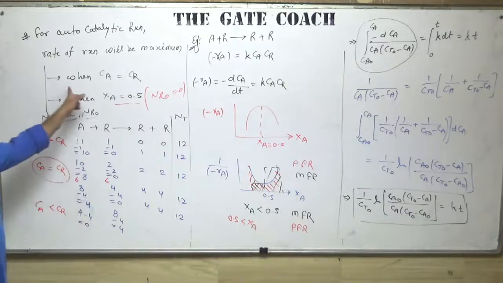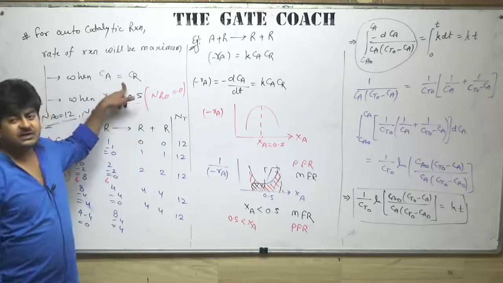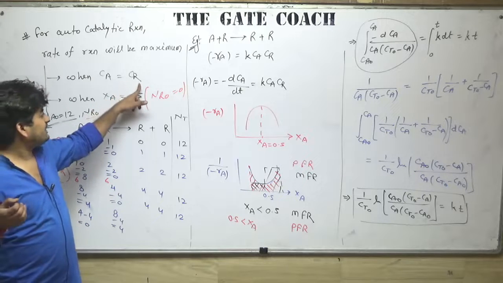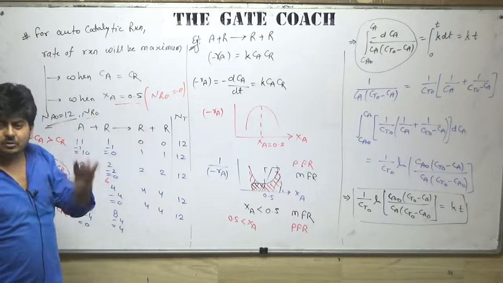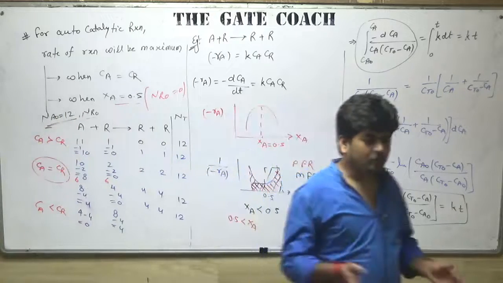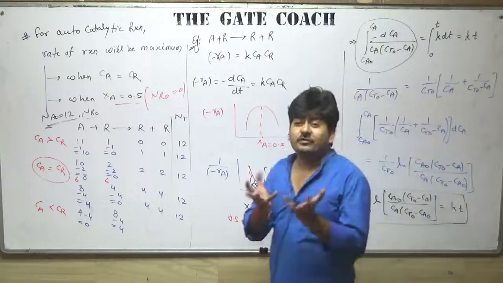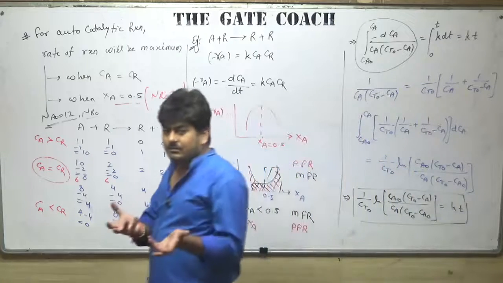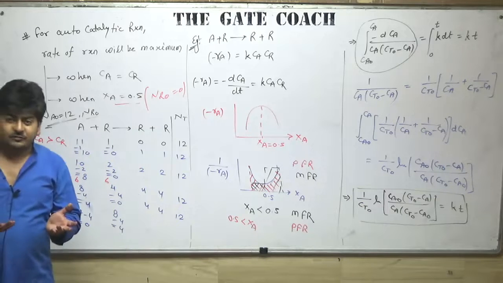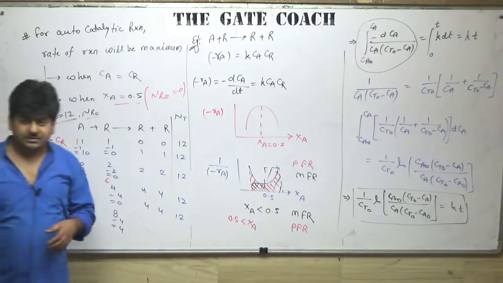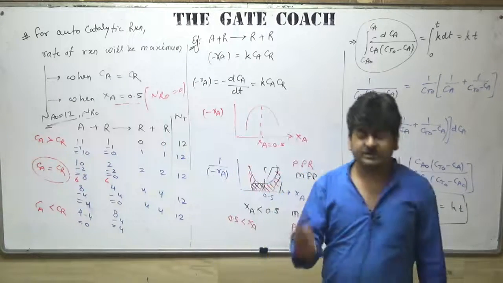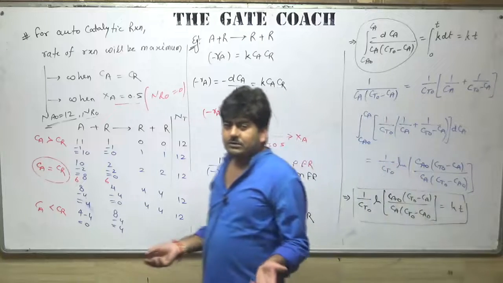For the first point, Ca equal to Cr, you can achieve that any time. For that, initial concentration of R may or may not be 0, doesn't matter. Like simple, at your home, if you want to convert 1 kg of milk, I am talking about the amount of milk in terms of mass, into 1 kg curd within no time, then what you need to do?